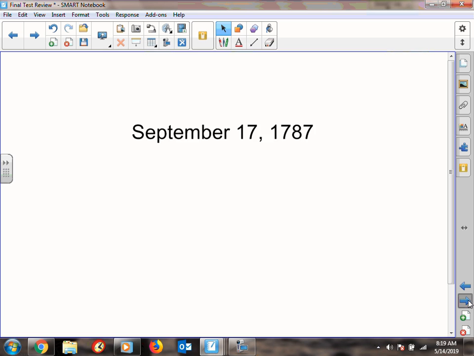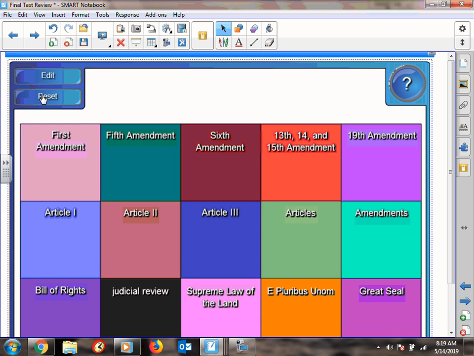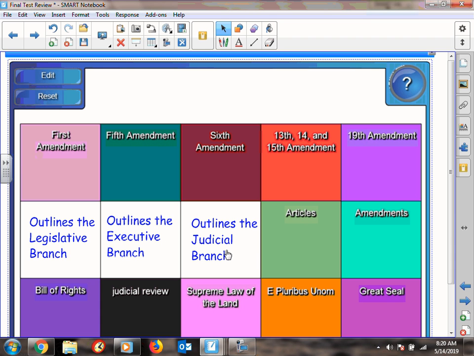Okay. Don't forget that you need to know the date of our country, and that was September 17th, 1787. Article 1 deals with the legislative branch. Article 2 deals with the executive branch. Article 3 deals with the judicial branch. The Bill of Rights are our first 10 amendments.